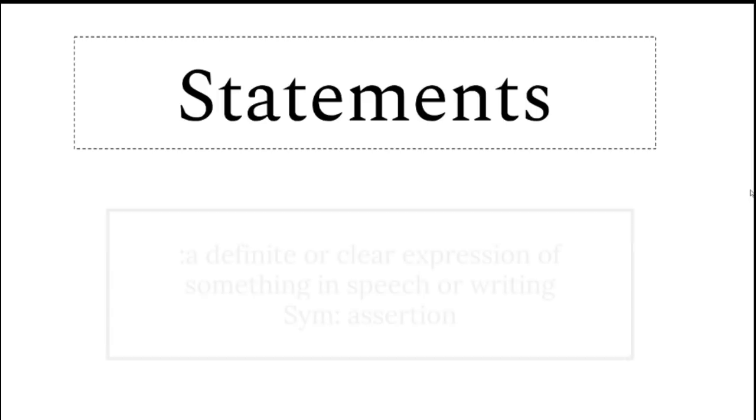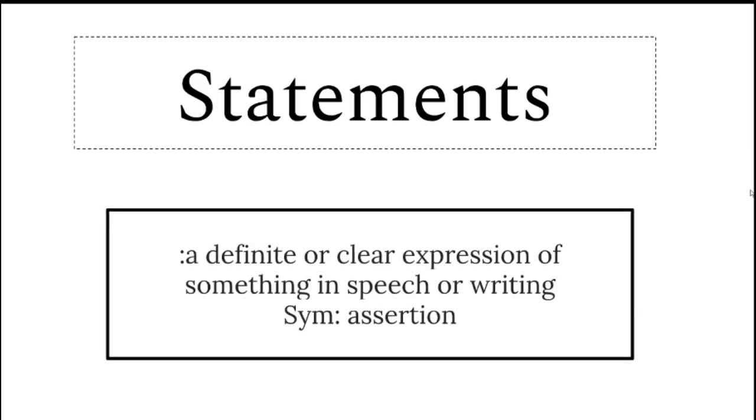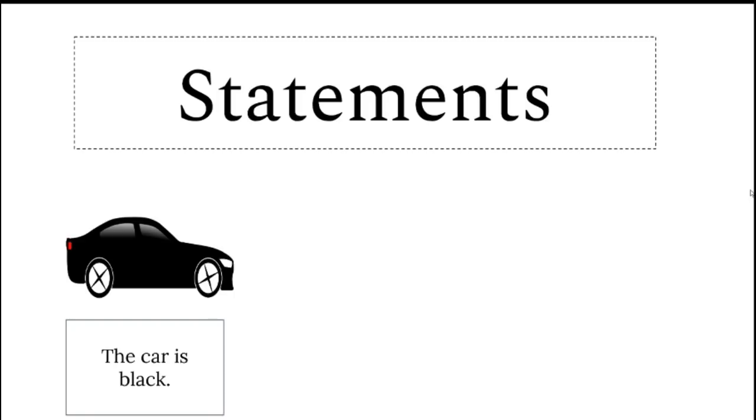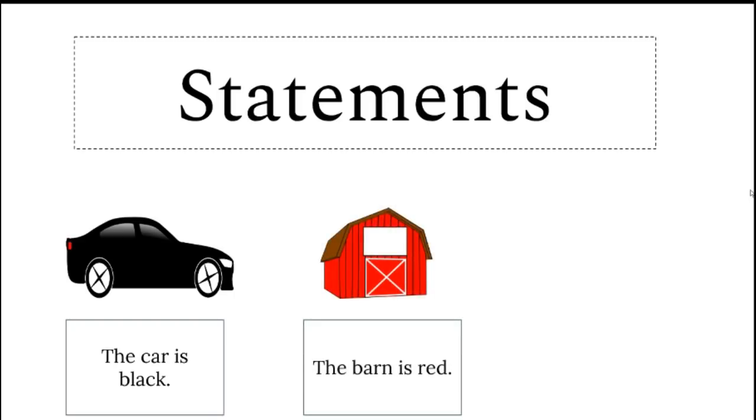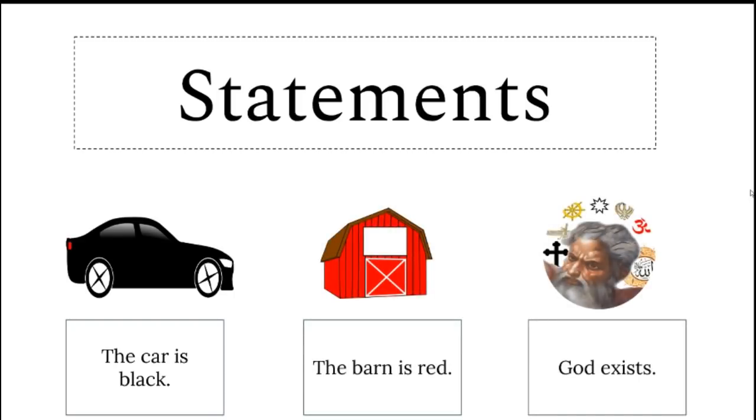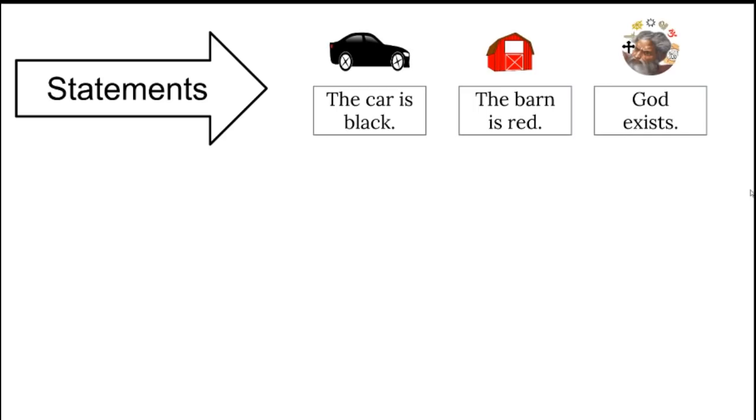So, what are statements? Well, statements are a definite or clear expression of something in speech or writing. And as a synonym, we're looking at an assertion. So here are some examples. The car is black is a statement. The barn is red is a statement. And God exists is a statement. But they are also assertions. So we're going to put that here at the top of this slide to show that these are three different statements that we're going to be talking about.